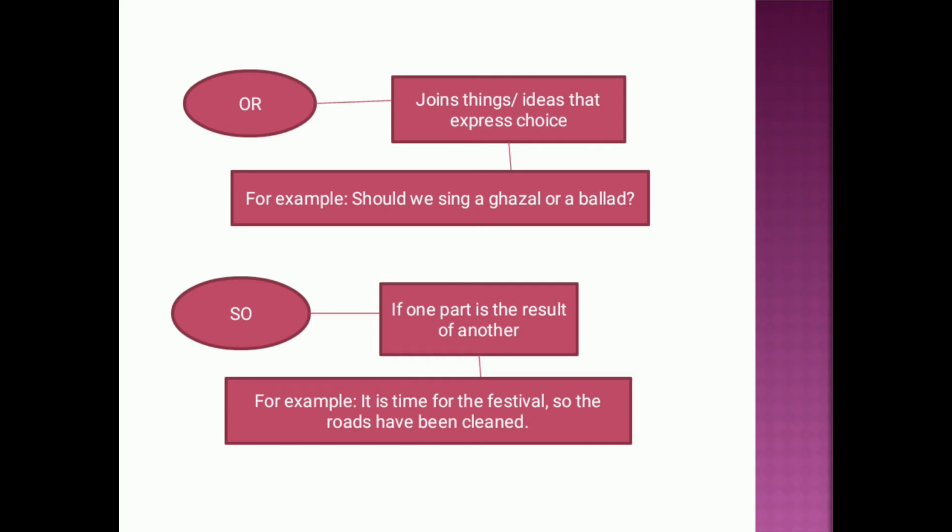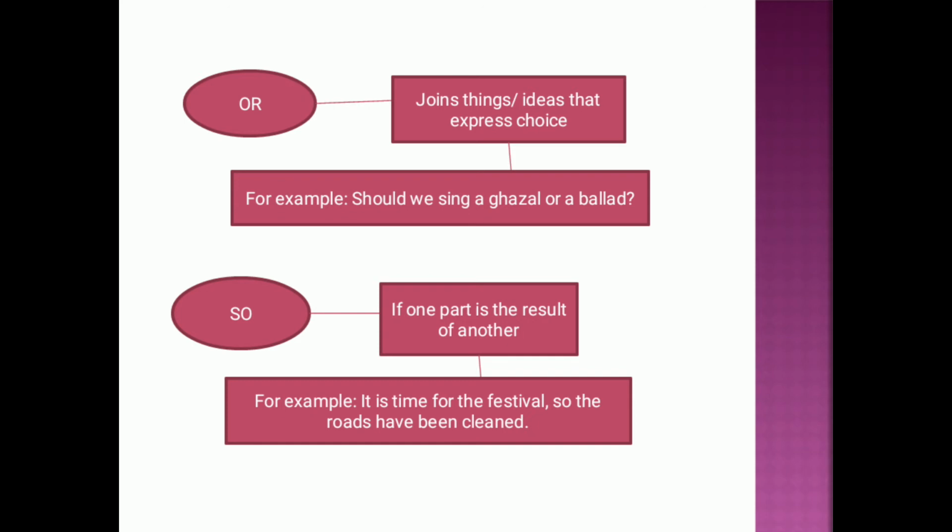Third one is "or", which is used to join things or ideas that express a choice, as we have already discussed. When we have multiple choices, like a choice between two or more things, or a choice among many things, then we use "or" to join these kinds of ideas or sentences. Like, should we sing a Hindi song or an English song? Should we listen to Hindi music or Bollywood music, or Punjabi music? Or you can say, should we listen to Hindi music or English music?